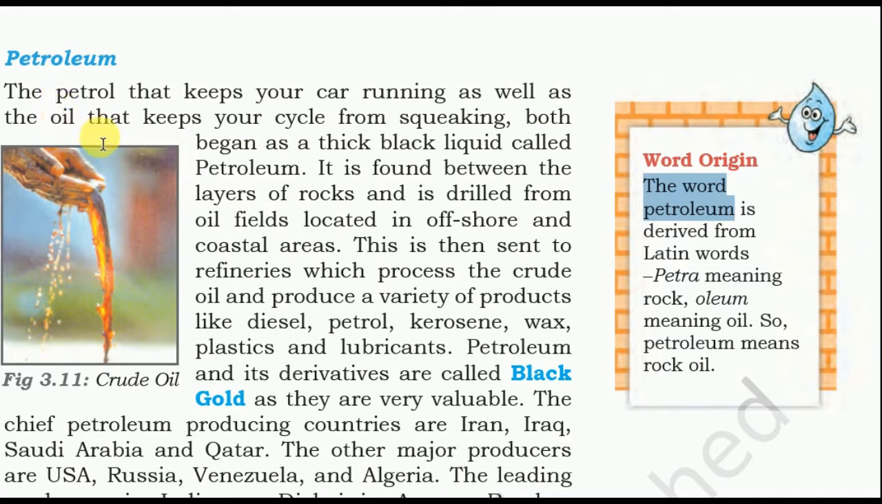It is found between the layers of rocks and is drilled from oil fields located in offshore and coastal areas. This is then sent to refineries, which process the crude oil and produce a variety of products like diesel, petrol, kerosene, wax, plastic, and lubricants. Petroleum and its derivatives are called black gold, and they are very valuable.